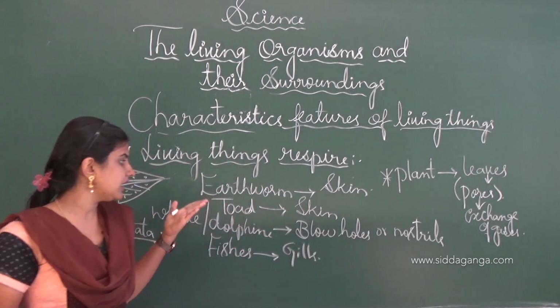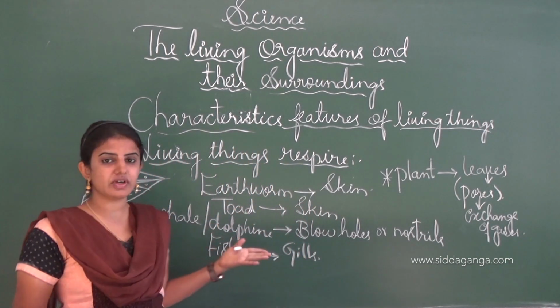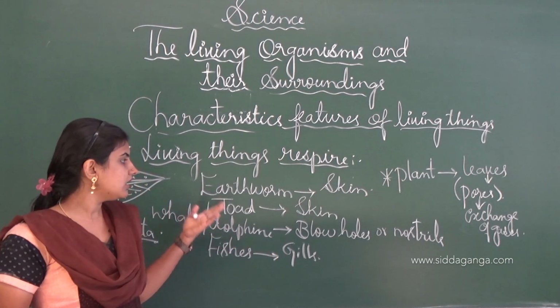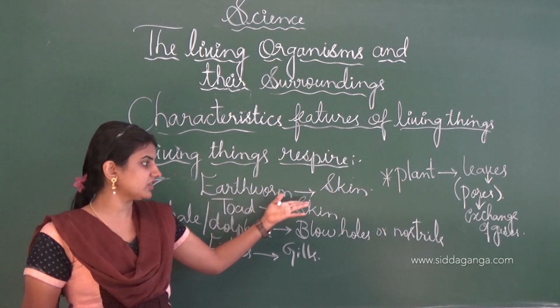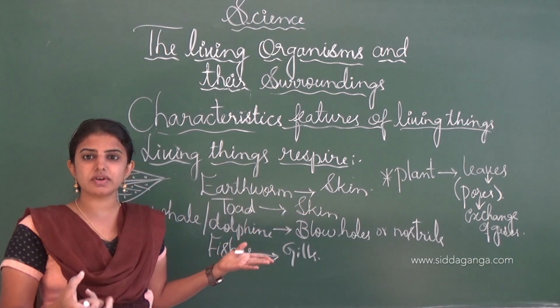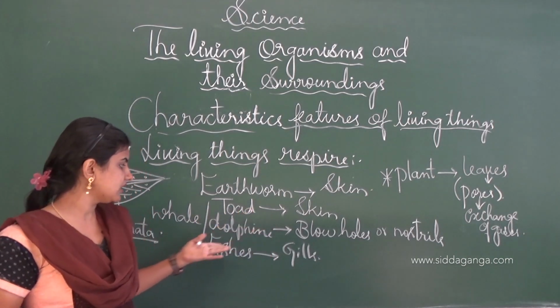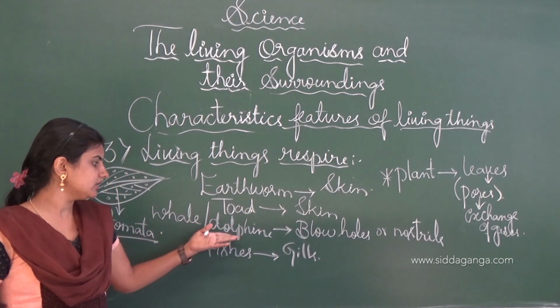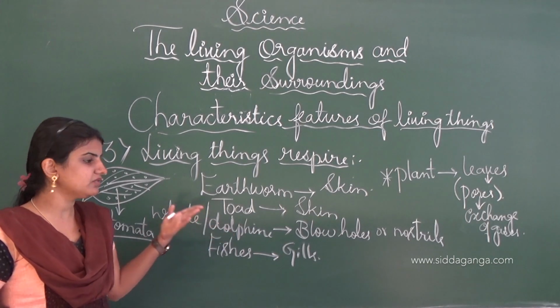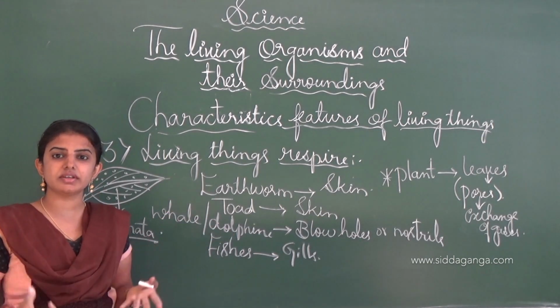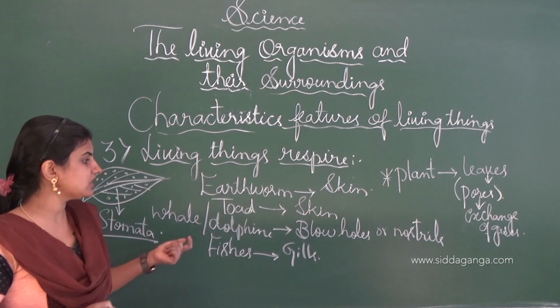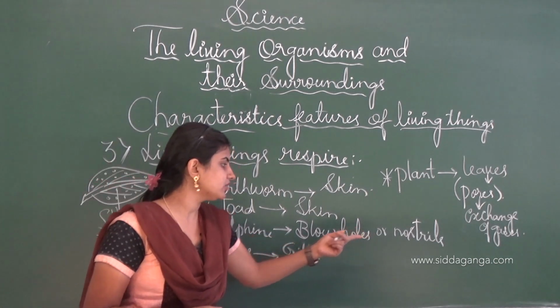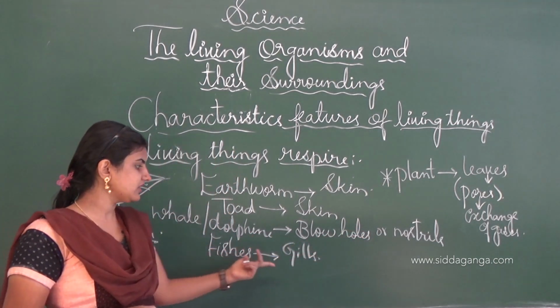And different animals have different respiratory structures, like the earthworm, which respires through its skin, and the toad, through its skin. The whale and dolphin have different respiratory structures like blowholes and nostrils, and fishes have gills.